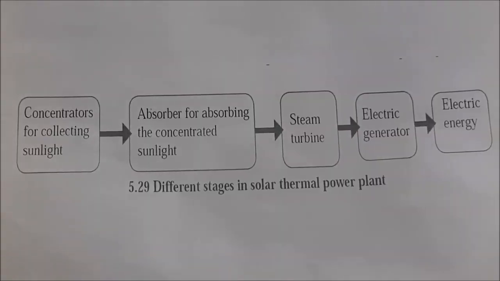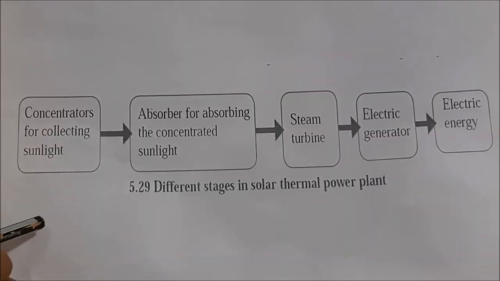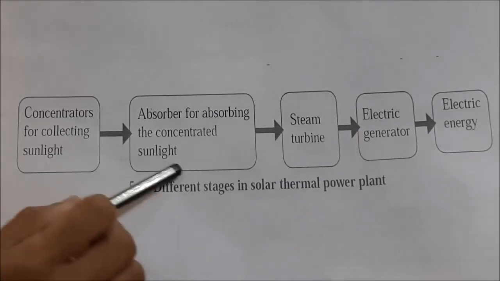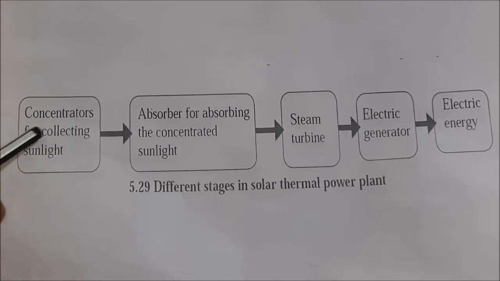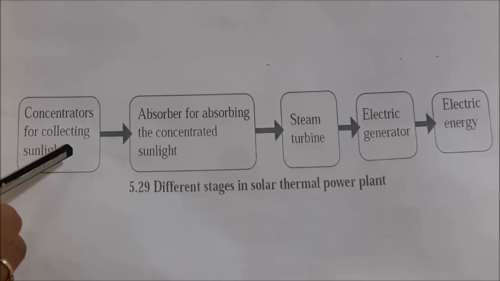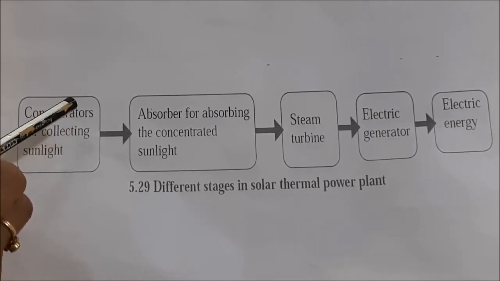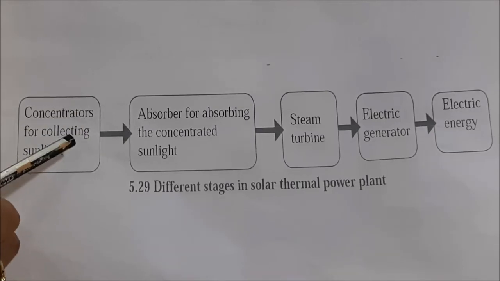The seventh type of energy is called a solar thermal power plant. As shown in the figure, different stages are seen here. First are the concentrators for collecting sunlight. Concentrators means concave mirrors are used for collecting sunlight. Sunlight comes from the sun in radiation form, and it is collected at the focus of the concave mirrors.